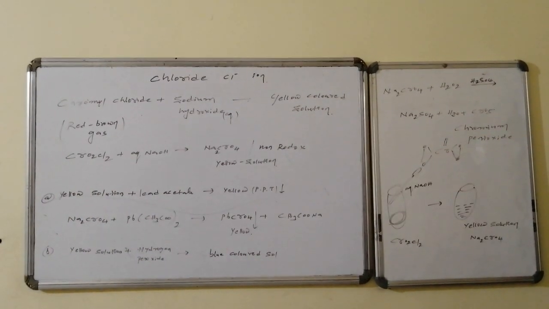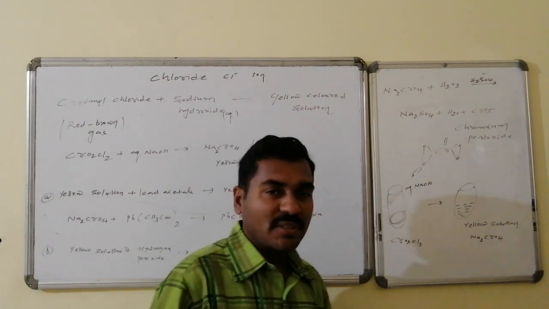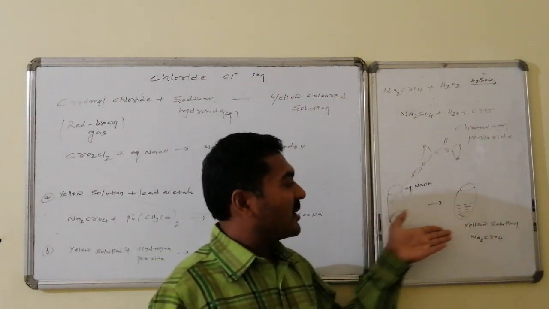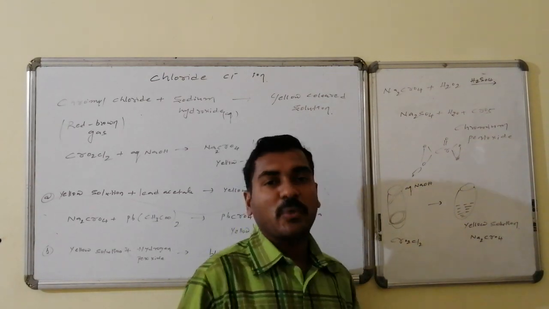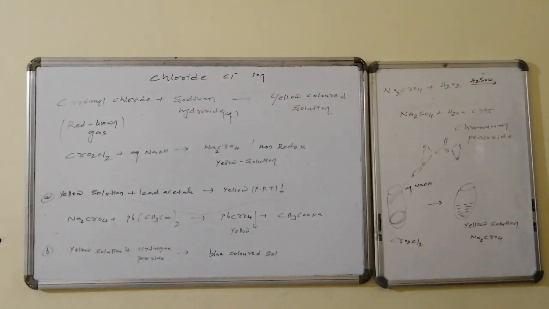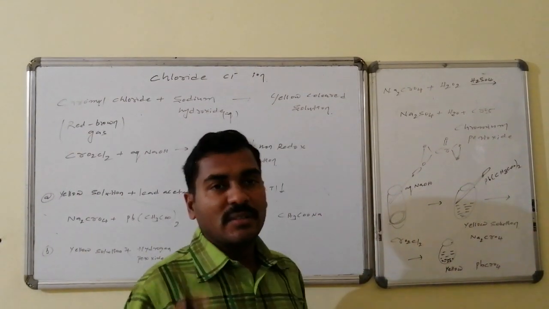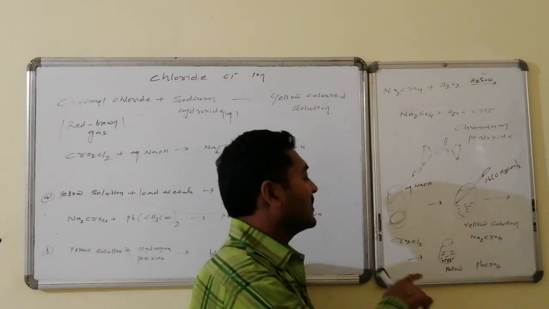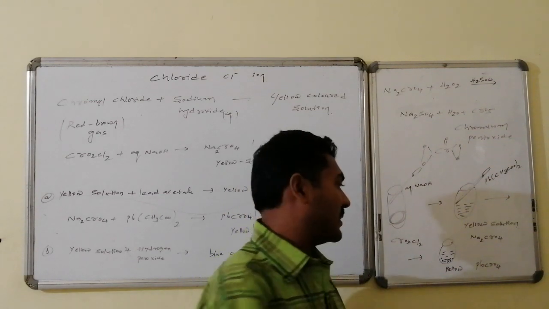The graphical presentation. See, chromyl chloride is a dense red brown colored gas at the bottom of the test tube. To this, if aqueous sodium hydroxide solution is added, it converts to a yellow colored solution. That yellow colored solution is sodium chromate. To this yellow colored solution of sodium chromate, if lead acetate aqueous solution is added, then it results in a yellow color PPT. That yellow color PPT is lead chromate, PbCrO4.